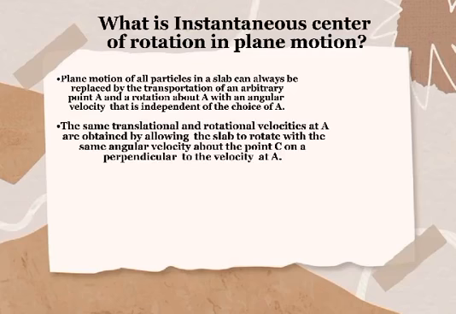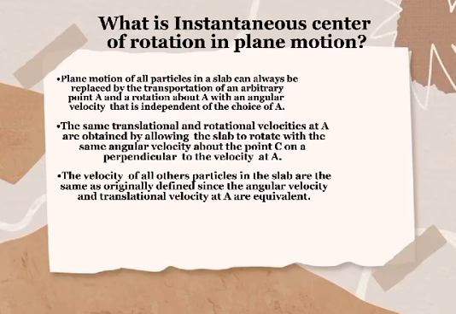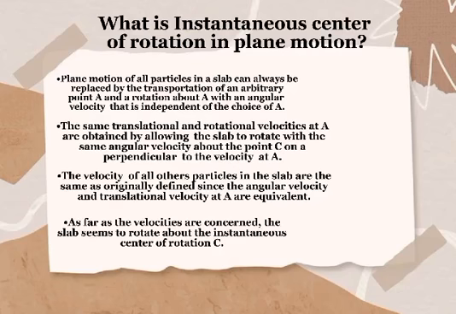The same translational and rotational velocities at A are obtained by allowing the slab to rotate with the same angular velocity about the point C on a perpendicular to the velocity at A. The velocities of all other particles in the slab are the same as originally defined since the angular velocity and translational velocity at A are equivalent. As far as the velocities are concerned, the slab seems to rotate about the instantaneous center of rotation C.